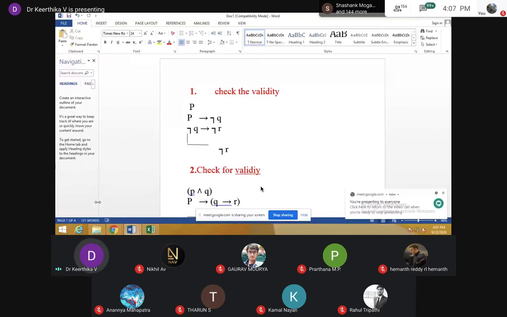Yes, guys. Have we got the answer for the first one? Check whether it is valid or invalid. First you complete the first sum, later we go for the second.